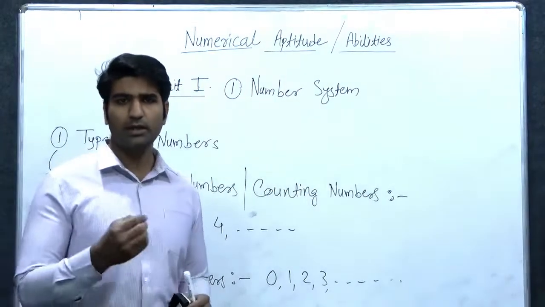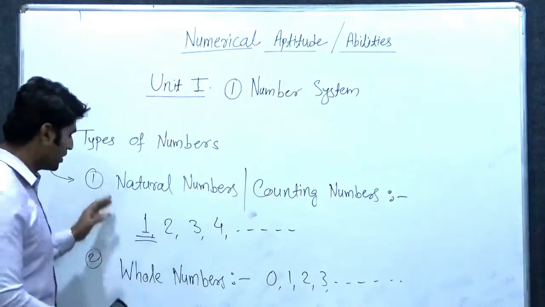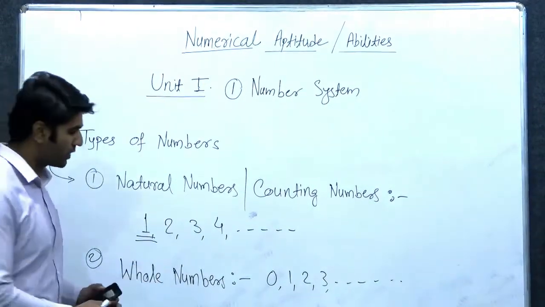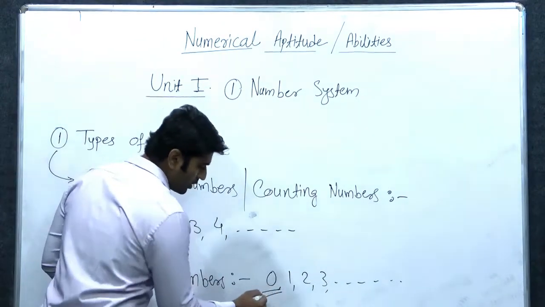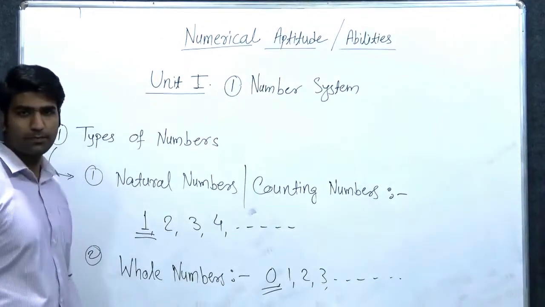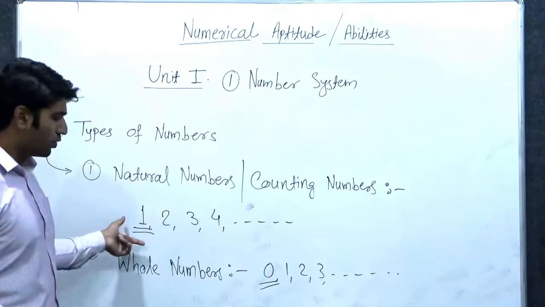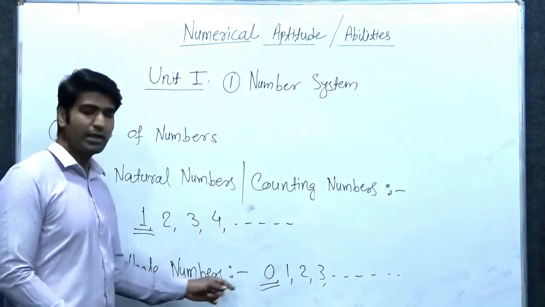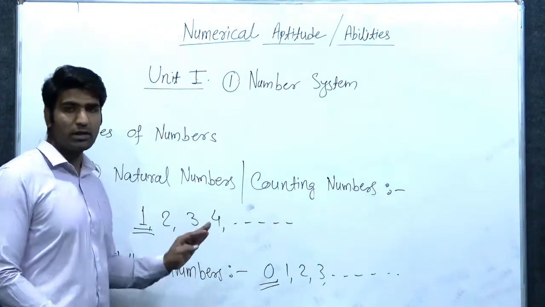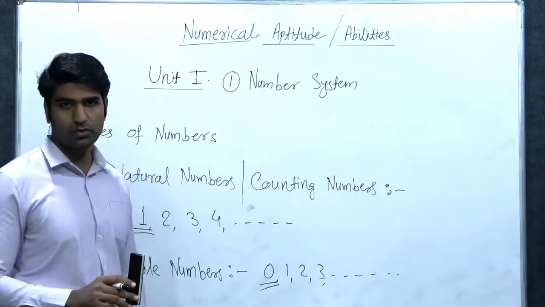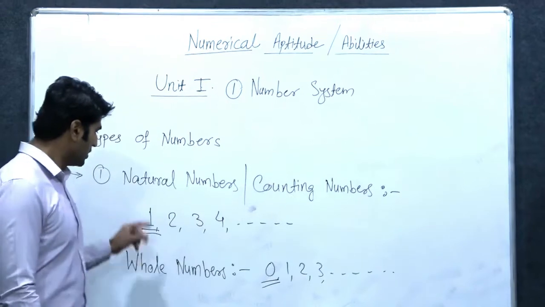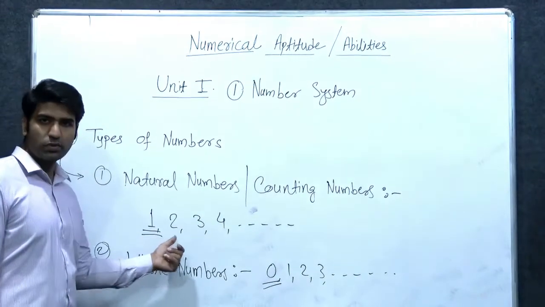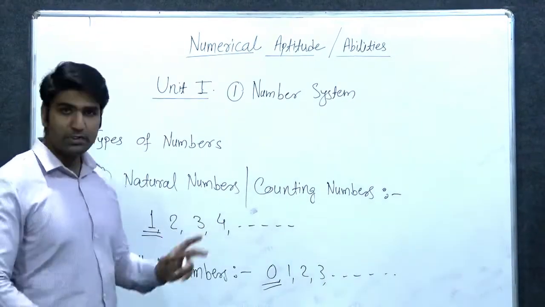There is a little difference between natural numbers and whole numbers. What is that difference? The only difference is of 0. Whole numbers contain 0 and natural numbers do not contain 0. Remember this difference: natural numbers start with 1, 2, 3, 4. This is very important.